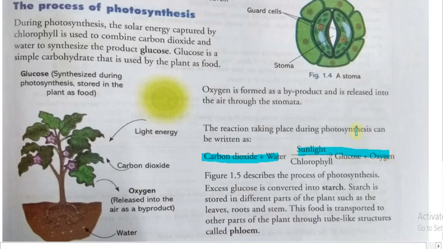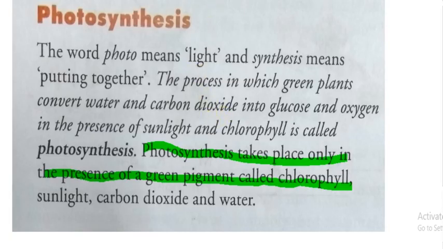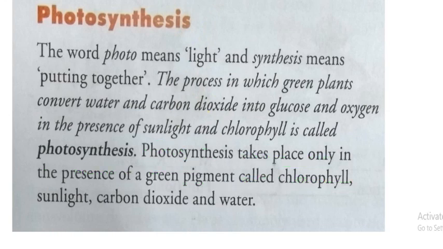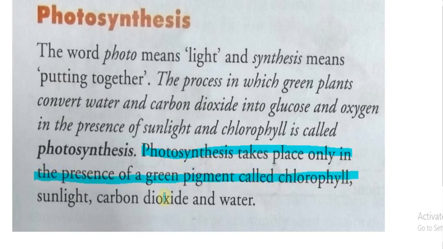Previously we studied that photosynthesis takes place only in the presence of the green pigment called chlorophyll.